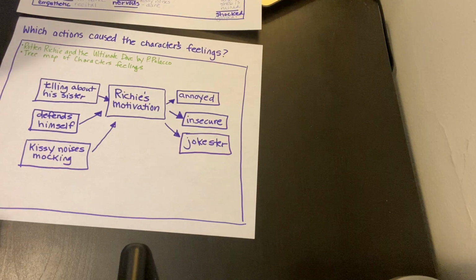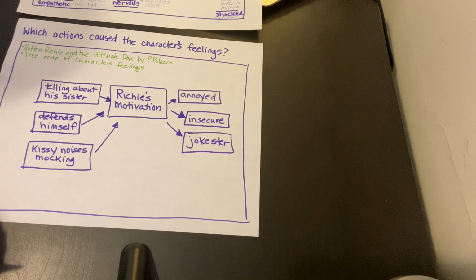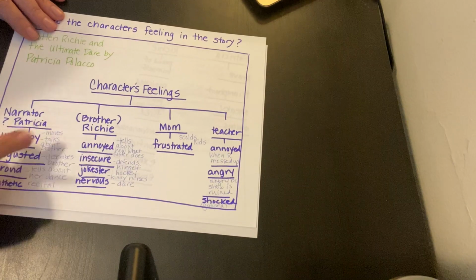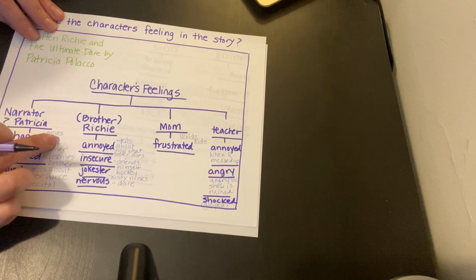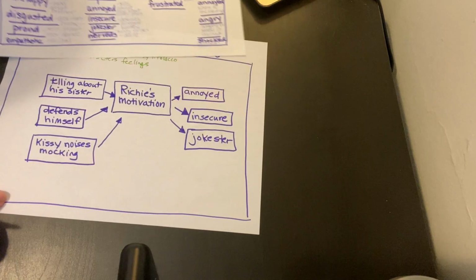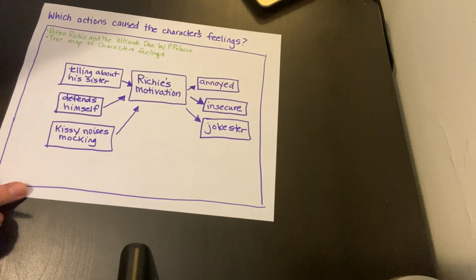So I'd like you to take some time and set up your own multi-flow map to see if you could figure out why Richie's motivations are the way that they are, and break down this thinking map a little bit more clearly to show how these details are causing this effect right here. Okay, so give it a try, and then you'll check back in with your teachers later and see how it goes.